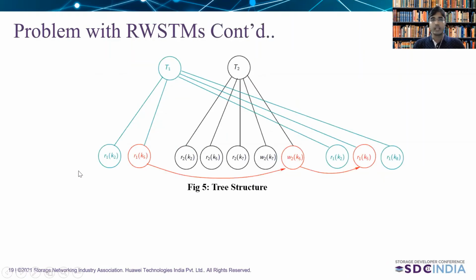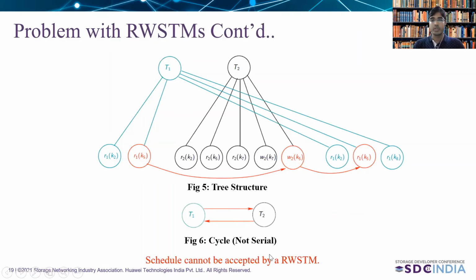We can say a concurrent execution is correct if we can get an equivalent serial schedule of that concurrent execution. Here there is a cycle from T1 to T2 and again T2 to T1. Due to that, we cannot get any serial schedule of this execution, and hence this schedule cannot be accepted by the read-write STM. This is the limitation of read-write STMs, where there are some schedules which cannot be accepted. To accept this schedule, we have to abort one of the transactions, which limits the concurrency. So these limitations motivate work on object-based STMs, which I'll cover in my upcoming slide.